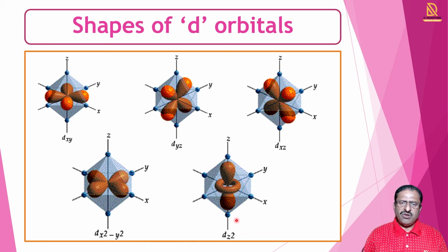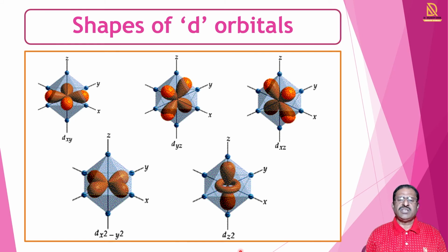Now the fifth d orbital, that is dz square. The lobes are along the z-axis. So the main lobes are along the z-axis, and along the x and y axes, the lobes are in the form of a ring, rotated around the center. This is the shape of dz square. So these are the shapes of the d orbitals.